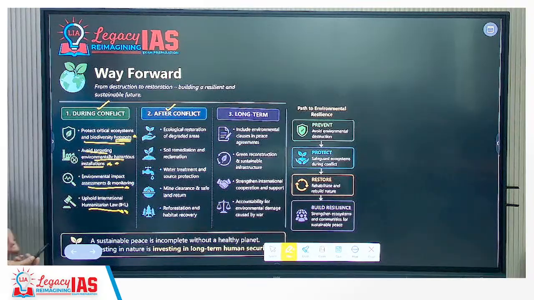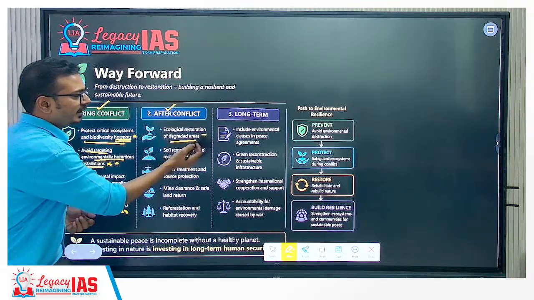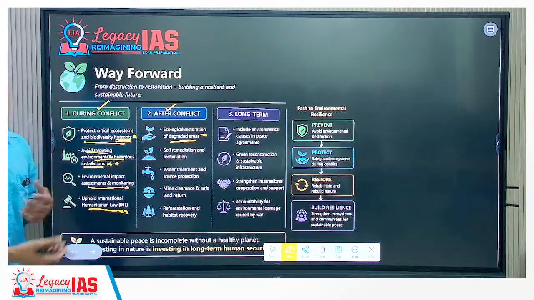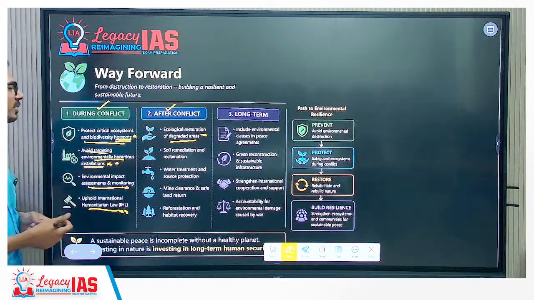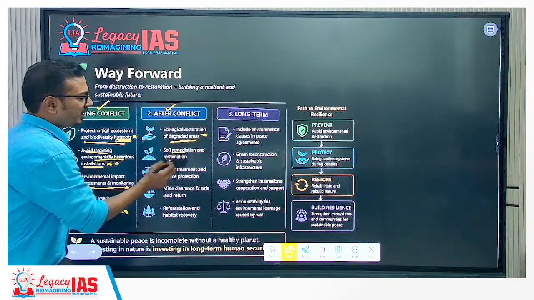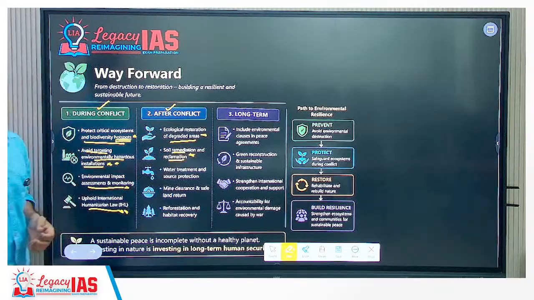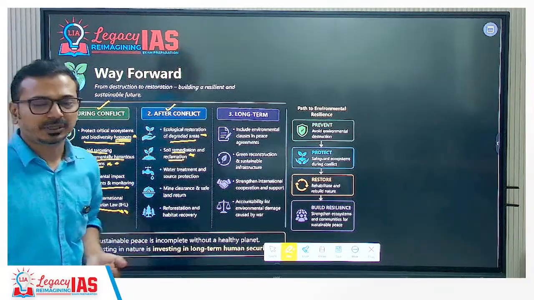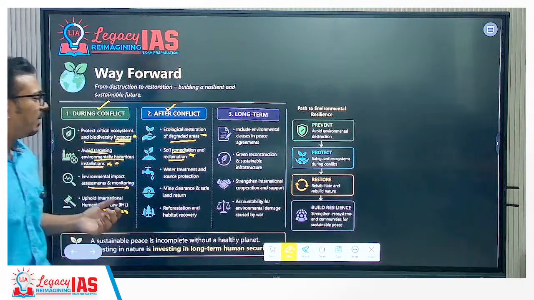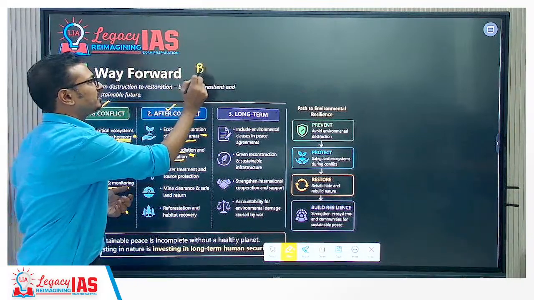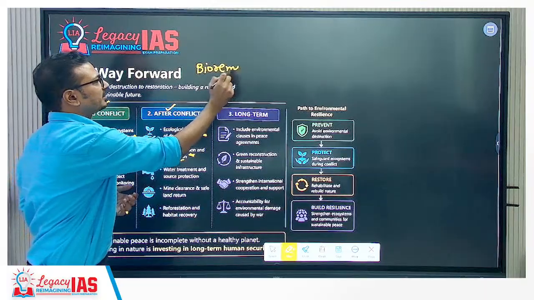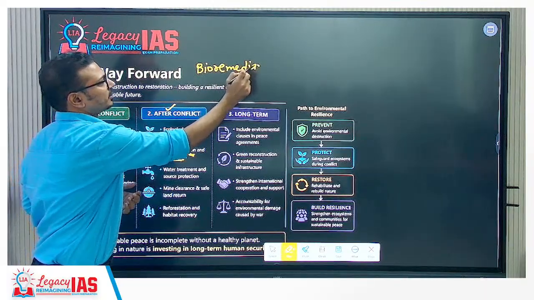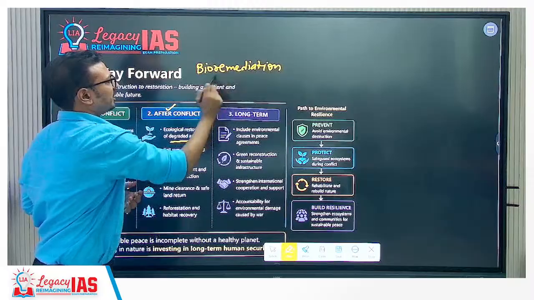After conflict: ecological restoration of degraded areas, rehabilitation, restoration, soil remediation and reclamation, especially of land affected by crude oil or oil spills. So we have bioremediation techniques, you can mention that they can be used.